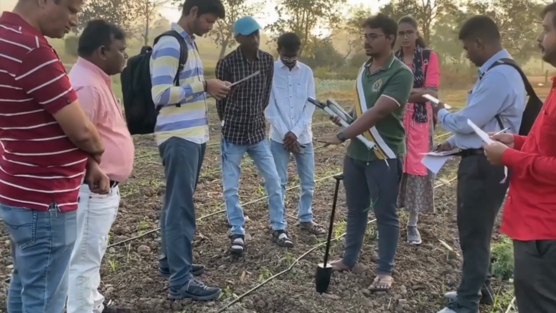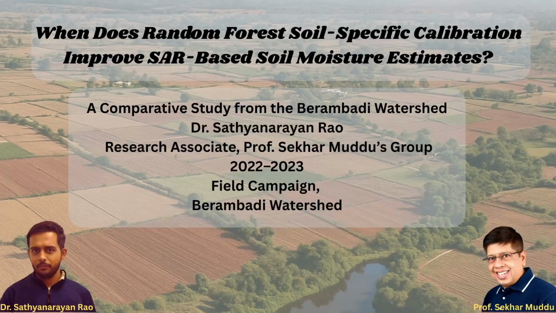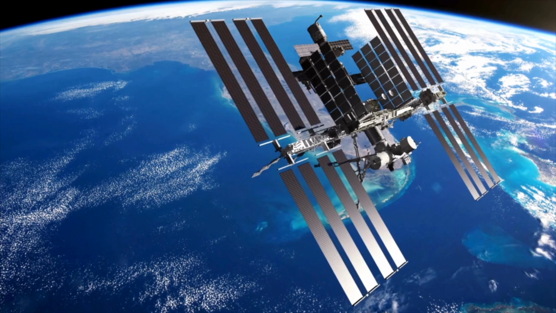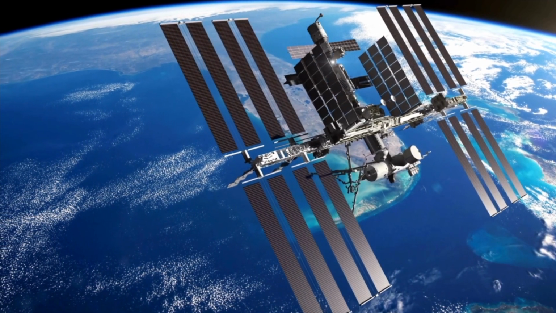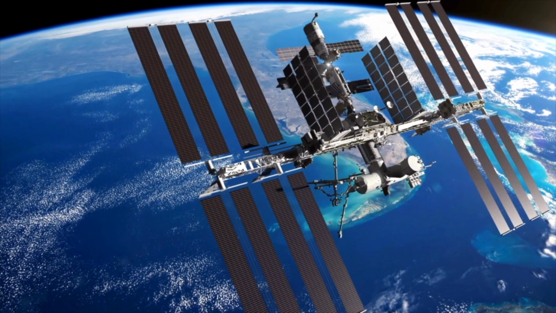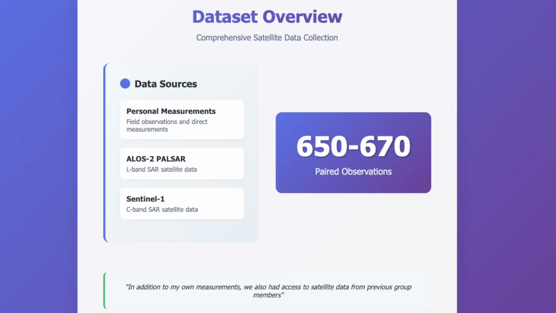It was a field campaign where I had to collect some field measured soil moisture data. In addition to my own measurements, we also had access to satellite data from Sentinel and also from L-band ALOS-2 PALSAR satellite from 2018 and from 2022 and 23 onwards. So altogether, this data set was around 650 to 670 paired observation. So for each satellite backscatter, we had the field measured soil moisture data.